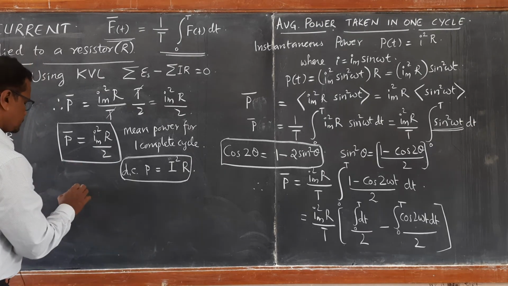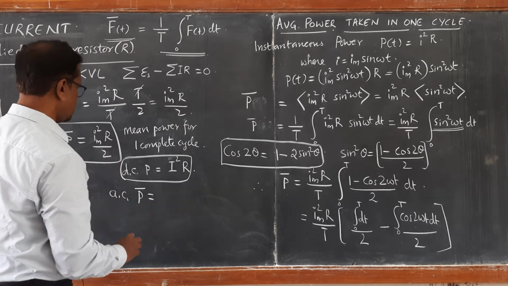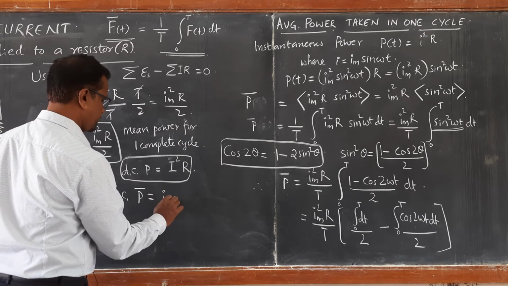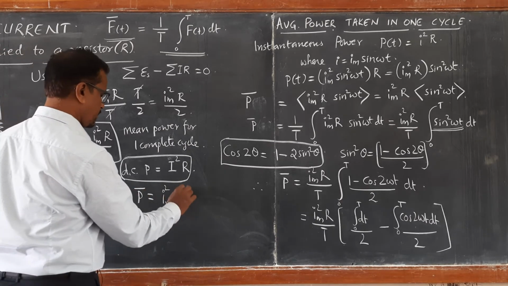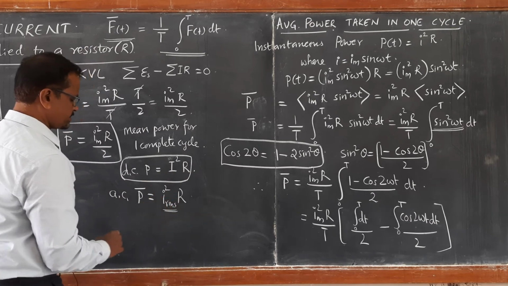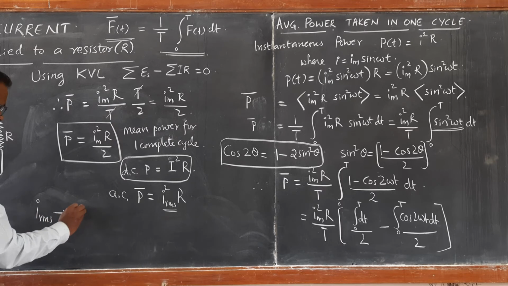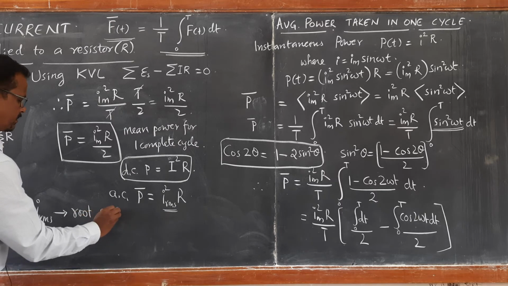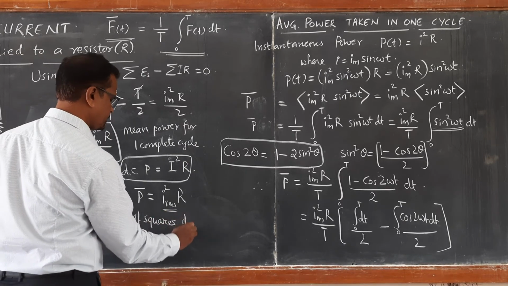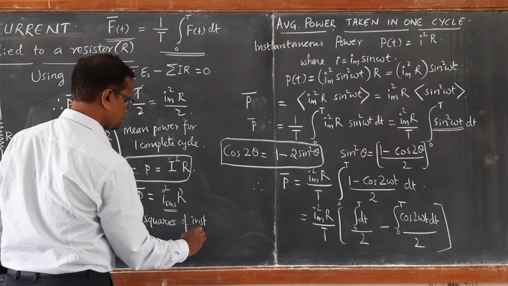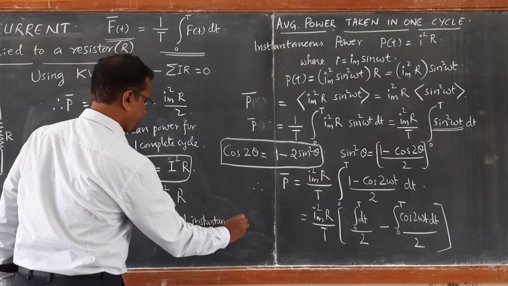So we assume AC power mean for one complete cycle as IRMS square into R. So this IRMS in AC means root of mean of squares of instantaneous currents, squares of instantaneous currents.